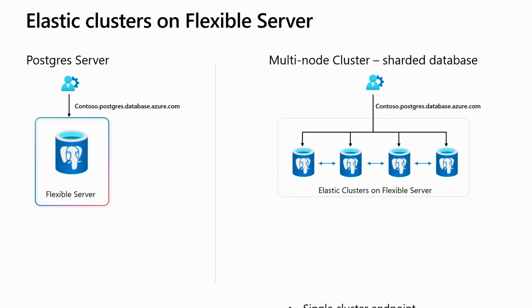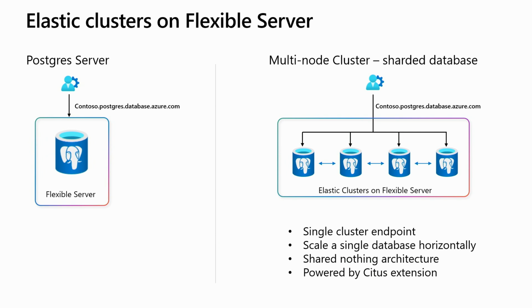Elastic Cluster gives you an opportunity to scale out. So it takes a host of flexible servers and puts them as nodes in a cluster. And this cluster has a single endpoint the application talks to. You can add nodes to scale out and rebalance the data across them. Effectively, it's a shared nothing architecture. And it's powered by the Citus extension. Citus is an open source extension that we contribute to and we own. So this is powered by Citus.